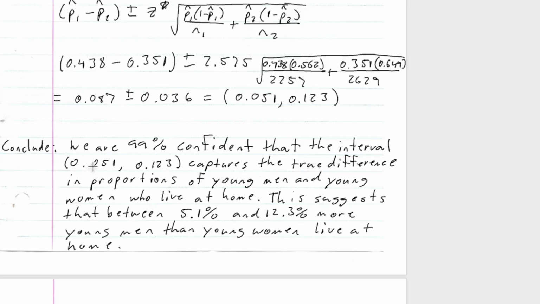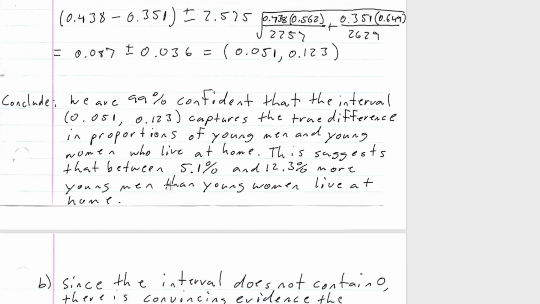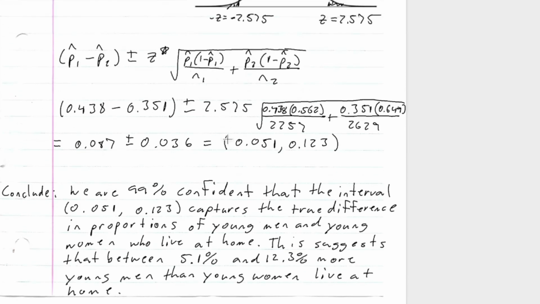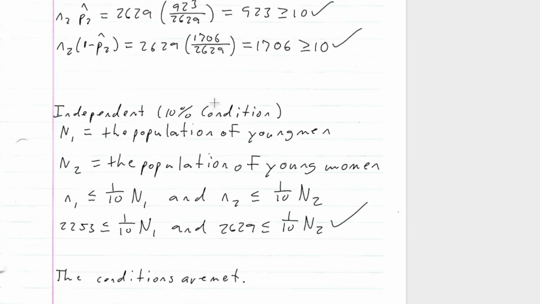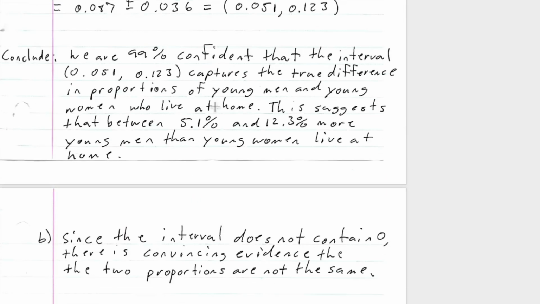So we are 99% confident that the interval we just calculated captures the true difference in proportions of young men and young women who live at home. Of course, this suggests that between 5.1% and 12.3% more young men than women live at home, based off of our interval and the proportions we're given from our sample.